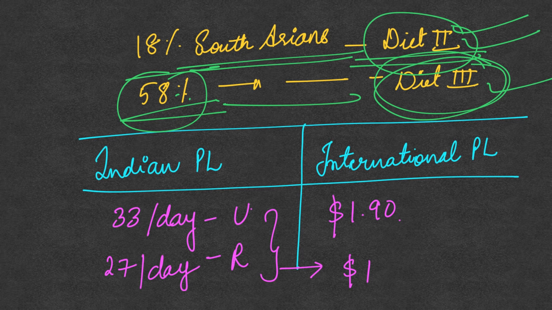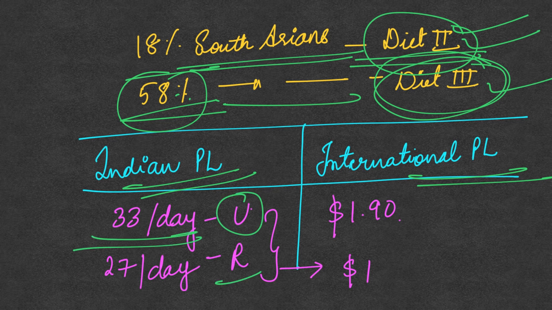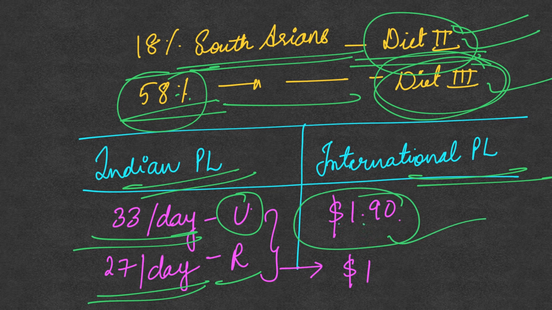important things. So when we talk of the Indian poverty line and the international poverty line, according to the Tendulkar committee, which is the one that we use even today, the urban poverty line is 33 rupees per day and the rural poverty line is 27 rupees per day. And this is less than the international poverty line of $1.50.